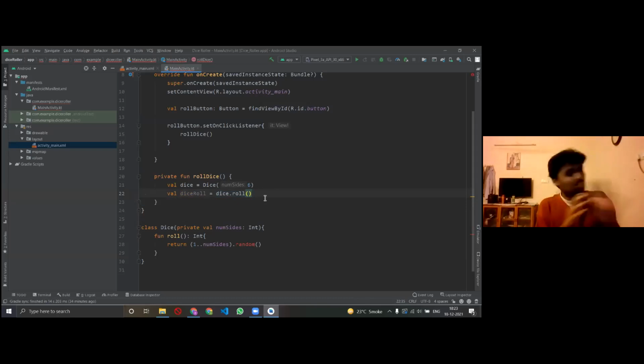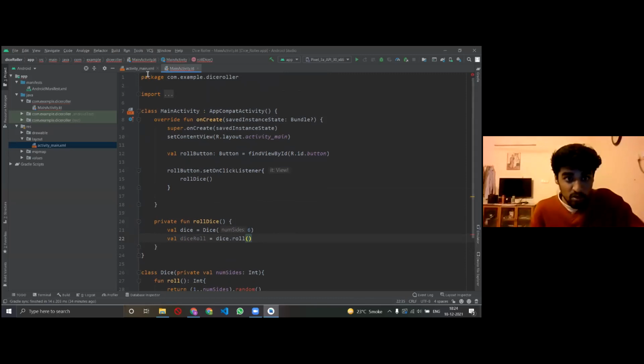I understand ये बहुत tricky है, we are diving into object oriented programming और यहाँ पे कुछ ऊपर नीचे हो रहा है, but just focus that एक dice है, एक button है, when I click the button, the dice should roll.